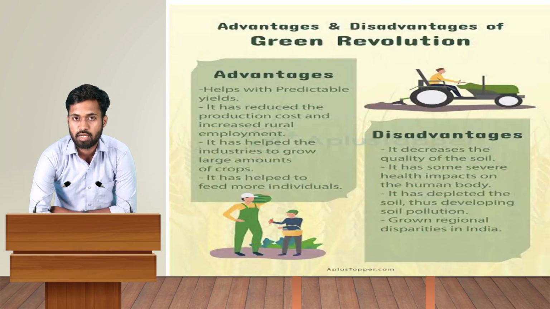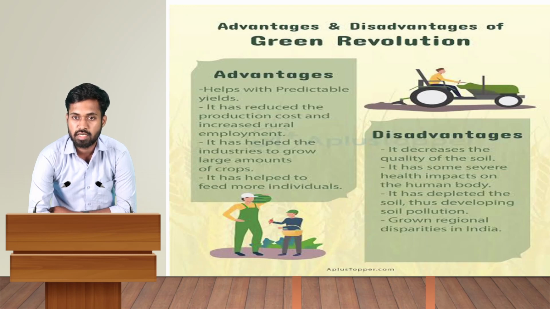Next, we'll look at the advantages and disadvantages. We have already discussed the advantages, so now let's look at the disadvantages. It decreases the quality of the soil. It has severe health impacts on the human body, because farmers use pesticides, insecticides, and weedicides. These are chemicals, and they will surely damage human skin. They also damage the environment; land pollution and water pollution are major disadvantages of the Green Revolution. It has depleted the soil, thus developing soil pollution.